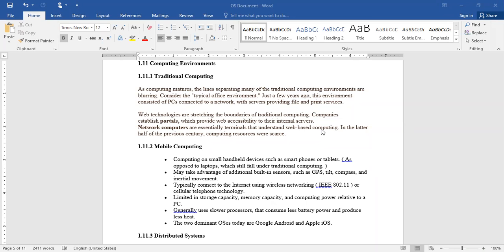But later on, the utilization or implementation of web technologies changed the entire scenario drastically. You might have heard about the networks: local area network, LAN; metropolitan area network, MAN; and wide area network, WAN. These are the three different kinds of networks.